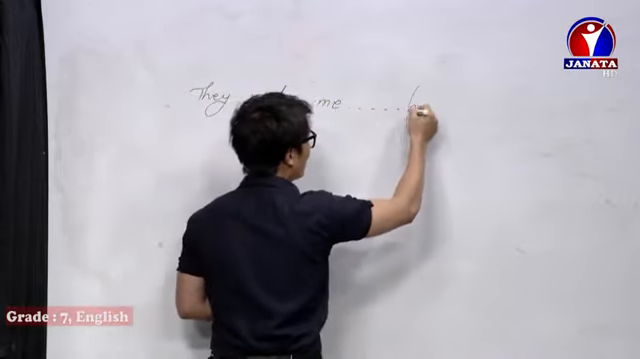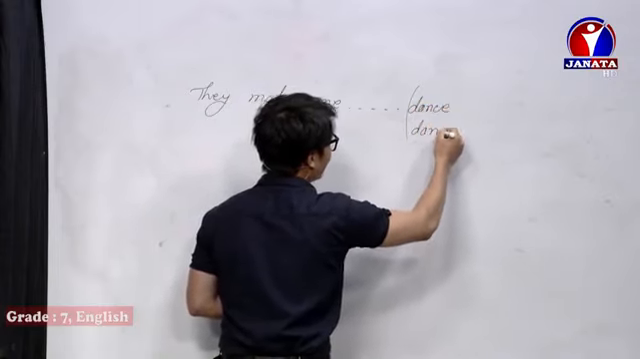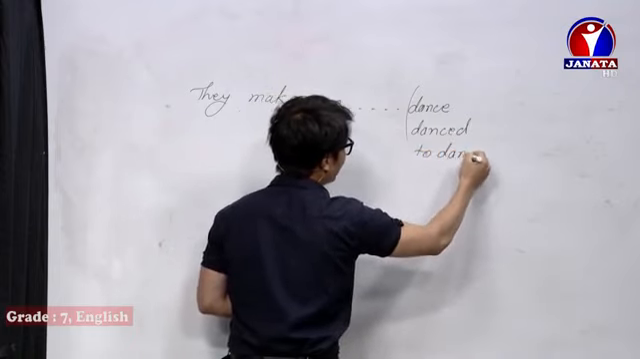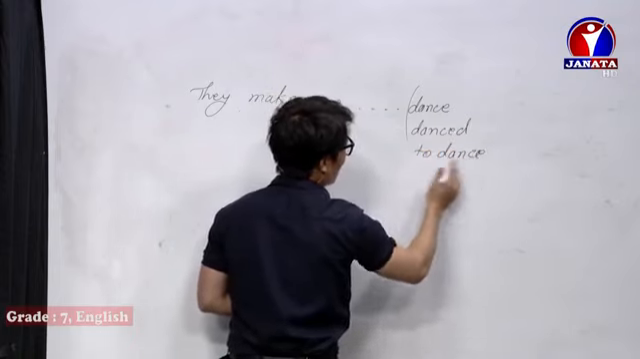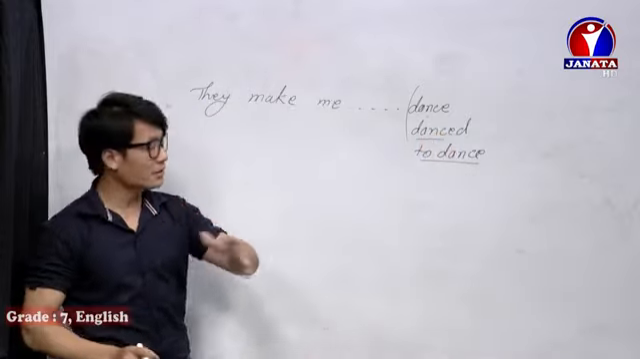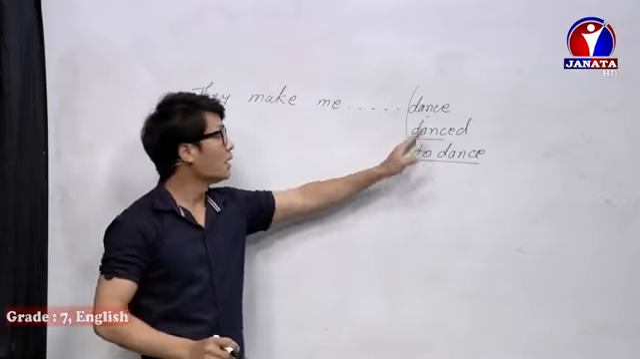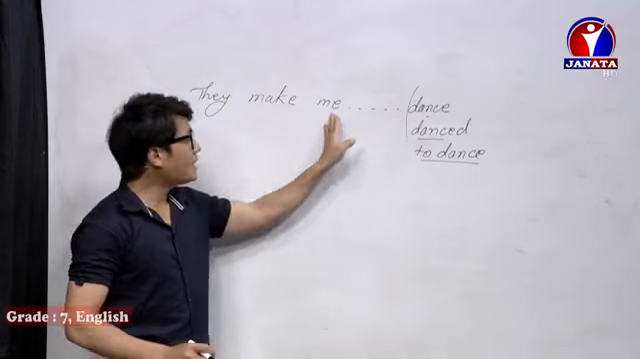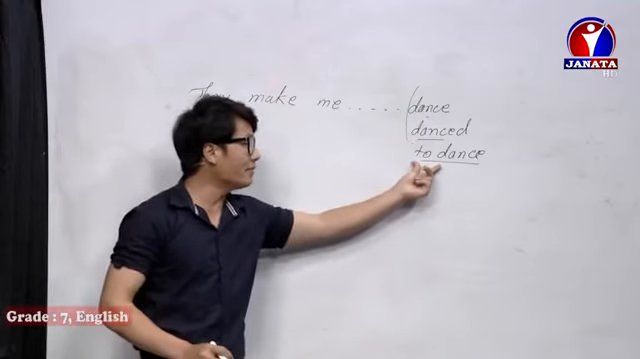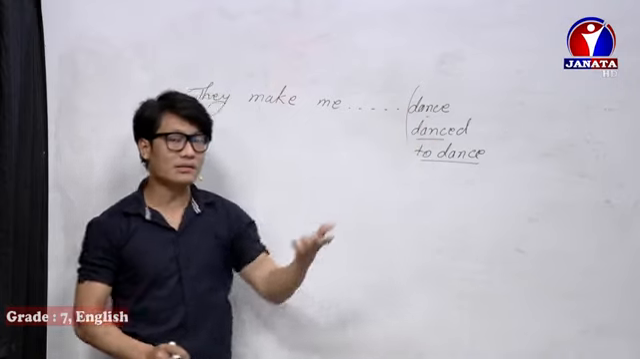The options will be: dance, danced, or to dance. What is the right verb? In an examination, the question will be asked with options: They make me dance, danced, or to dance. This is the infinitive verb, this is verb 3, this is verb 1. So what is the right one?